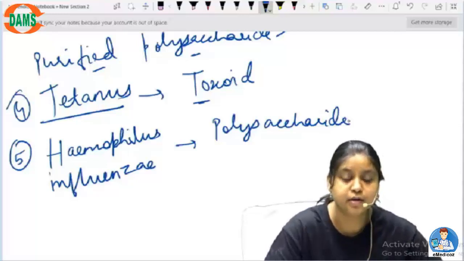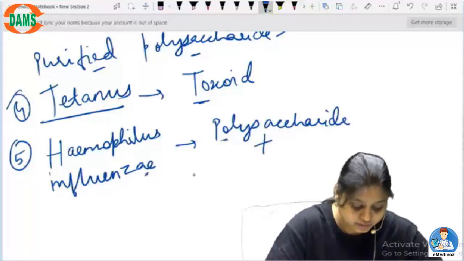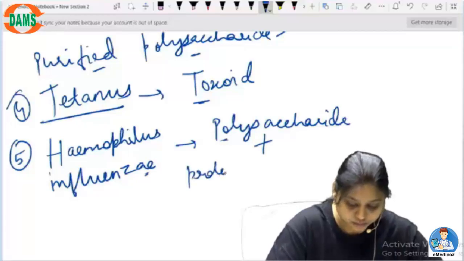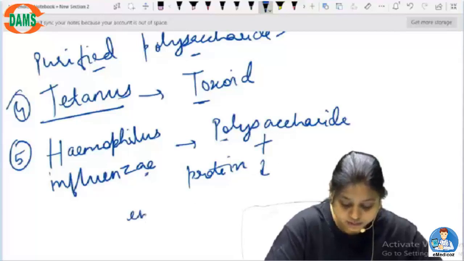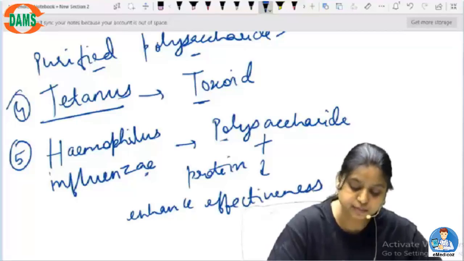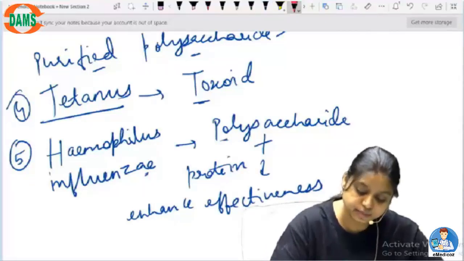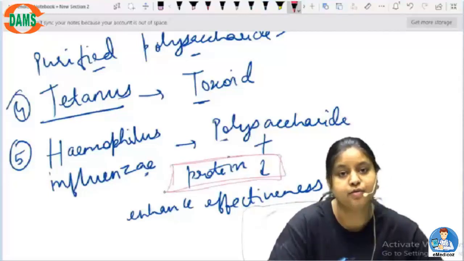And here what happens is, polysaccharide has been taken from the influenza virus, and it is conjugated with some protein in order to increase the effectiveness. So please remember that here a protein part is also conjugated for this kind of Haemophilus influenza infection. Okay.